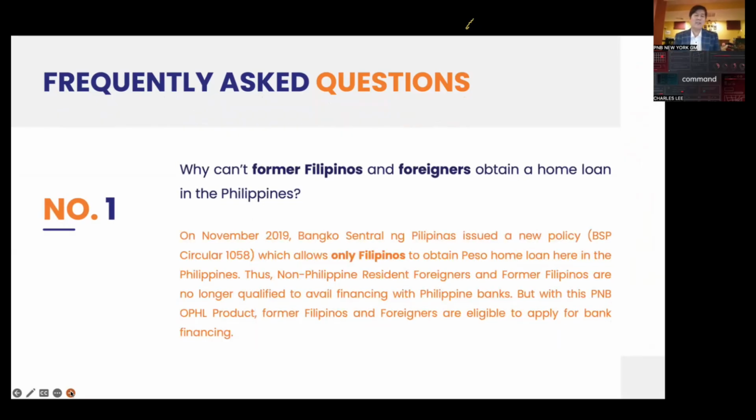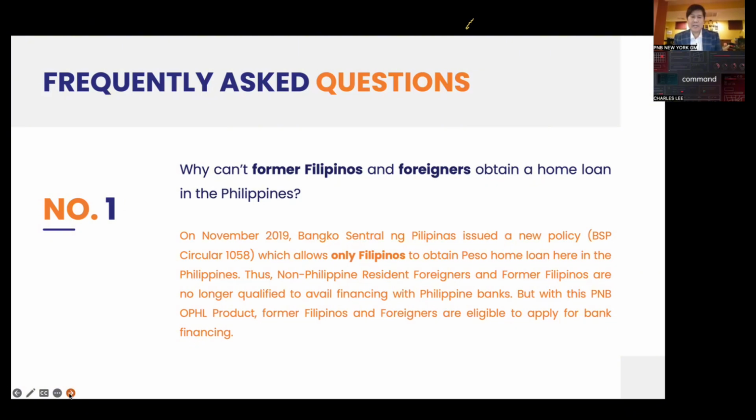Now, frequently asked questions. First, as our title suggests, why can't former Filipinos and foreigners obtain a home loan in the Philippines? Of course, because of the Bangko Sentral ng Pilipinas Circular 1058, which was issued in November 2019, which only allows Filipinos to obtain peso home loans here in the Philippines.